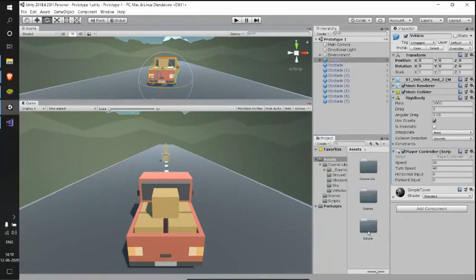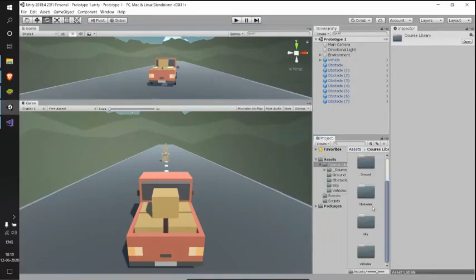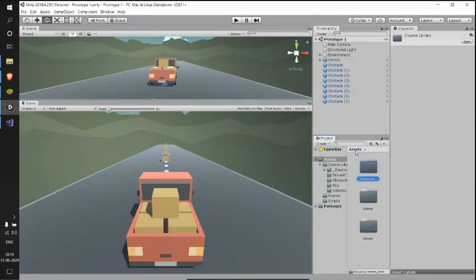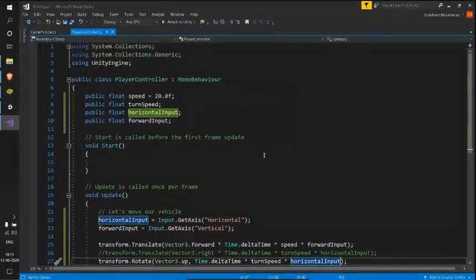All the scripts we placed in our scripts folder, whereas the scenes we placed in our scenes folder, and every element we used in our scene is from the course library. And coming to code here, first let's clean this code a bit and make it in readable format.